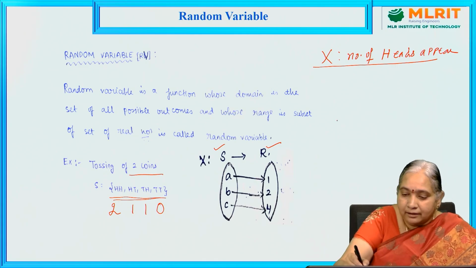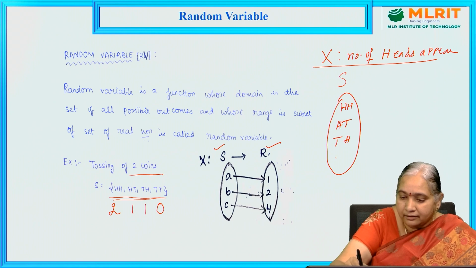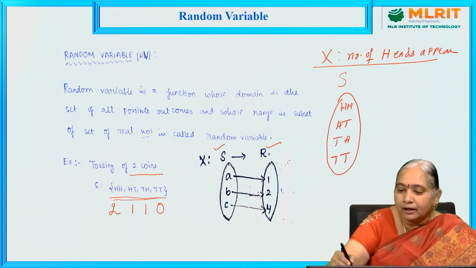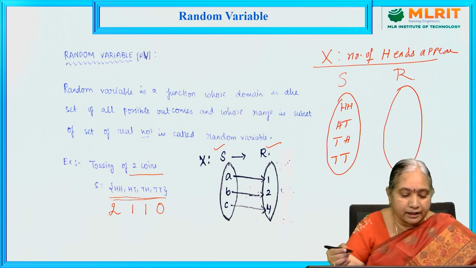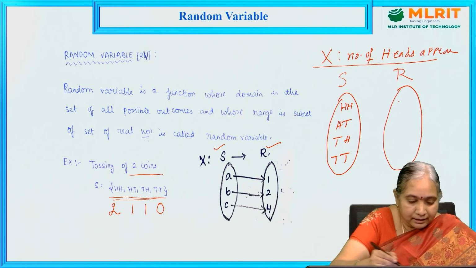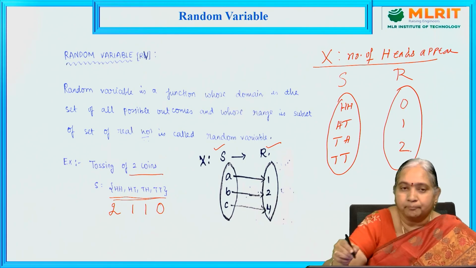So here the sample space S is the set of all possible outcomes HH, HT, TH and TT. This is mapped to a subset of the real numbers. Here the real numbers are 0, 1, 2.